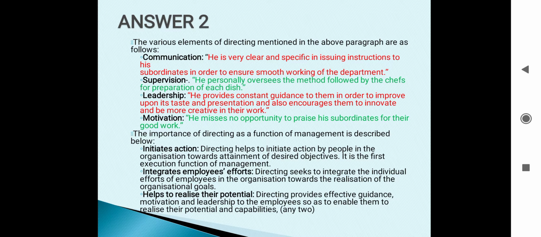Second point of importance is it seeks to integrate the individual efforts of employees in the organization towards the realization of the organizational goals. The third point is directing provides effective guidance, motivation, and leadership to the employees so as to enable them to realize their potential and capabilities. Okay, now we'll see case 3.